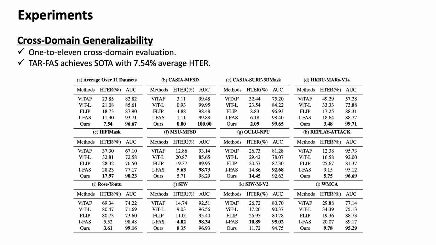As shown in the table, TAR-FAS achieved 7.54% average HTER and 96.67 AUC, outperforming previous methods such as ViTA-FAS, ViTL, FLIP, and IFAS. This demonstrates that tool-augmented reasoning can significantly improve cross-domain generalization, especially when the target domain contains unseen spoof materials or attack types.